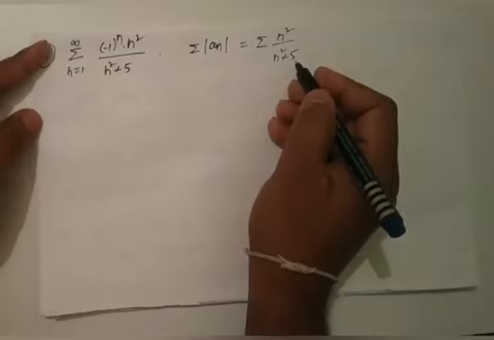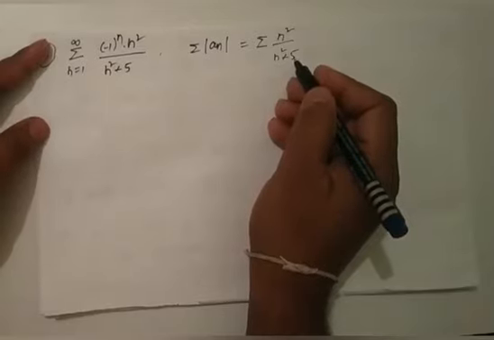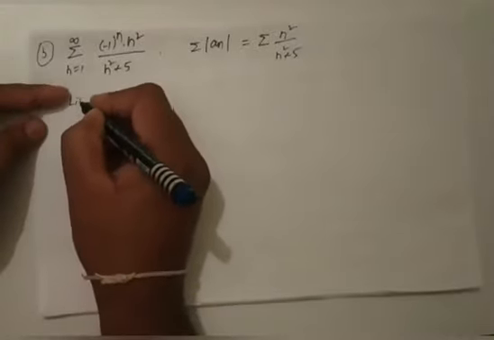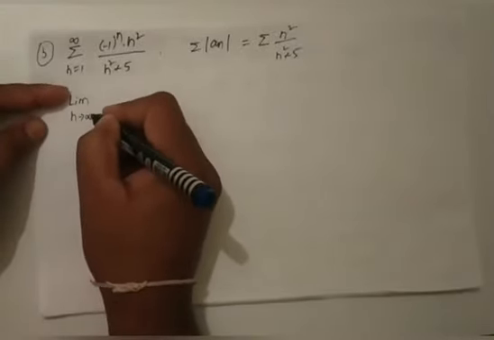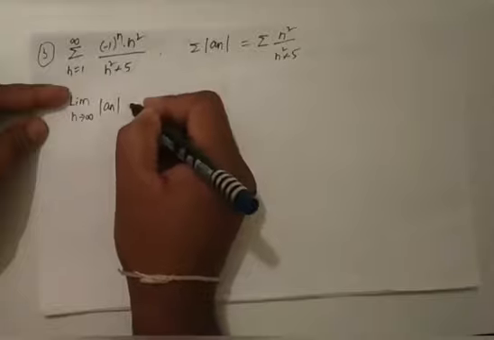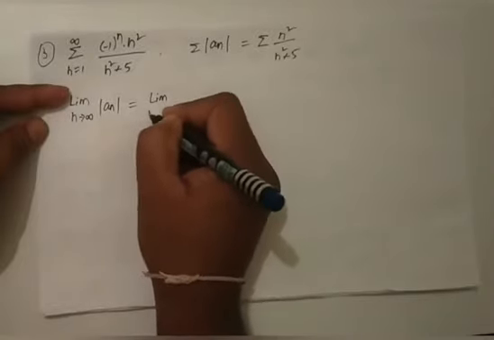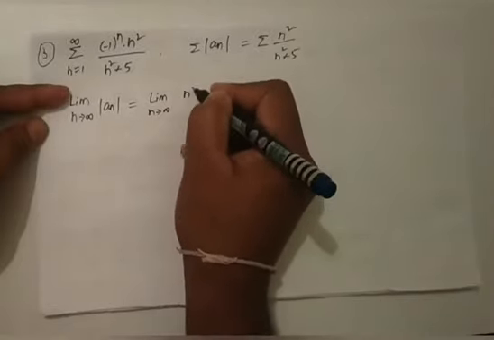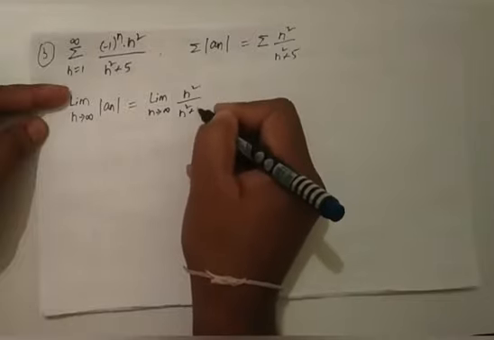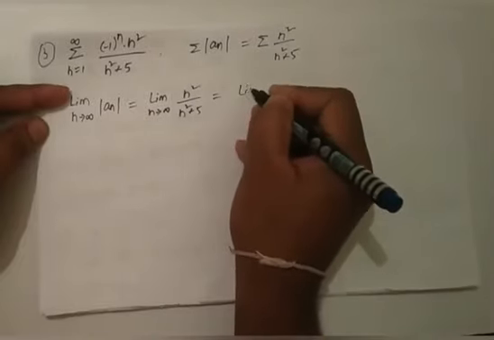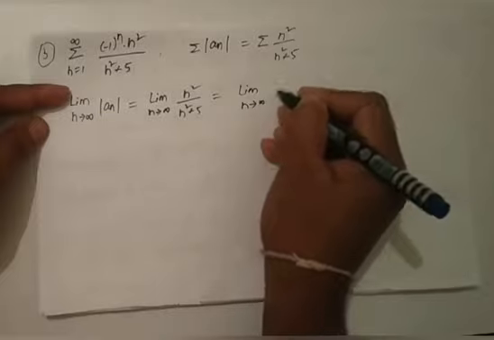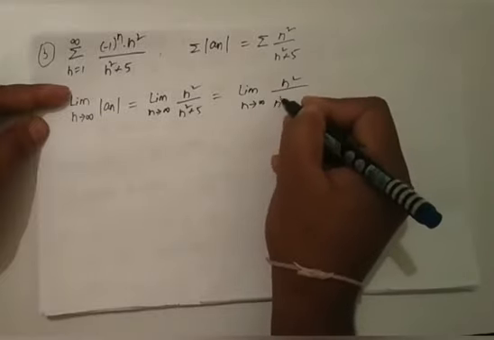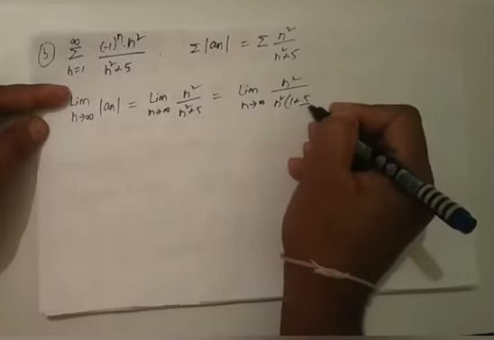First we find limit n tends to infinity modulus of an, which is equal to limit n tends to infinity n square by n square plus 5, which is equal to limit n tends to infinity n square by n square of 1 plus 5 by n square.